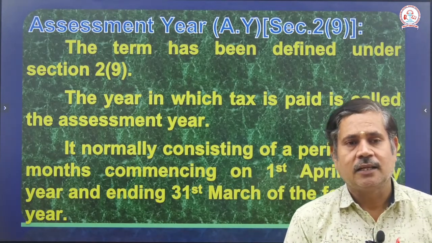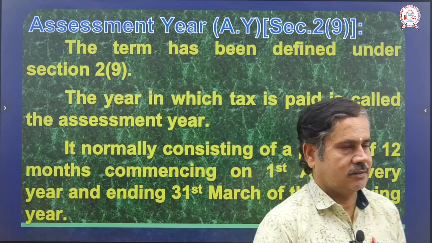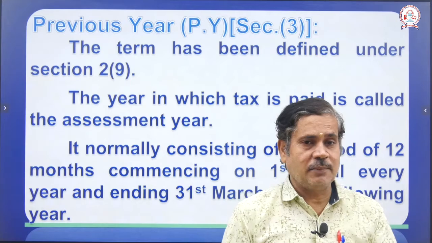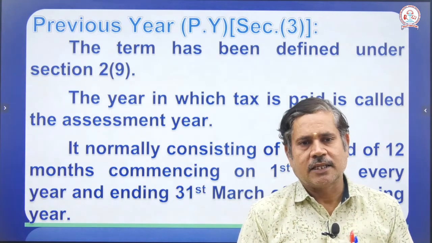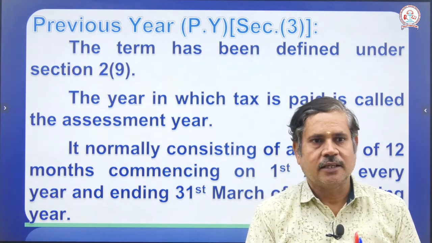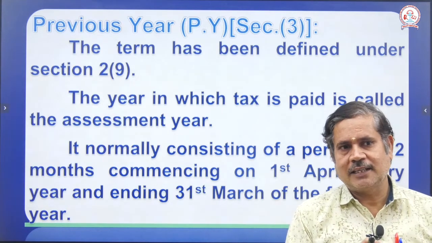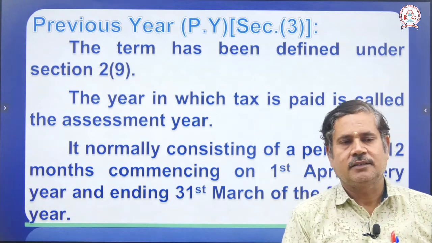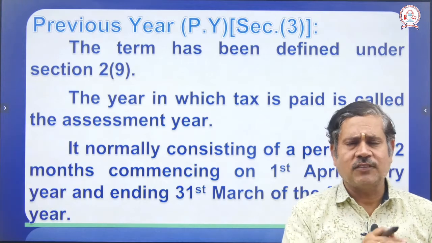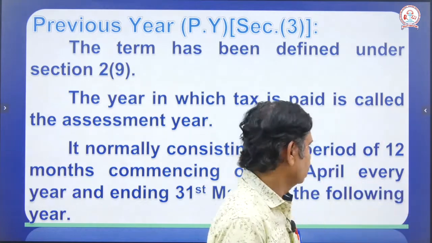Normally it considers the period of twelve months starting from April 1st and ending on March 31st, right. Previous year, I already told, means last year. The term has been defined under section 2(9): the year in which tax is paid. So, here it is very clearly given that the year in which tax is paid is called the assessment year. It normally covers the period from 1st April to the end of March 31st, right.